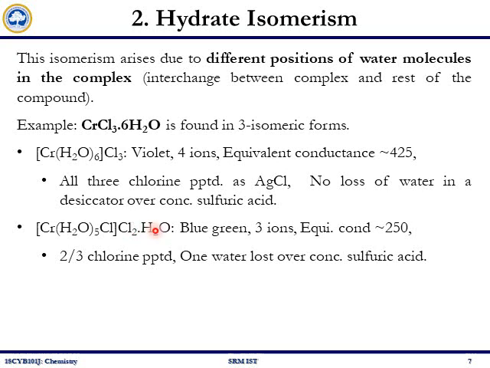This will be blue green in color, giving 3 ions when dissolved in a solvent, and its equivalent conductance is around 250. Again, we can confirm the presence of 2 chlorides by a precipitation reaction, and the presence of a water molecule by observing one water loss over concentrated sulfuric acid.